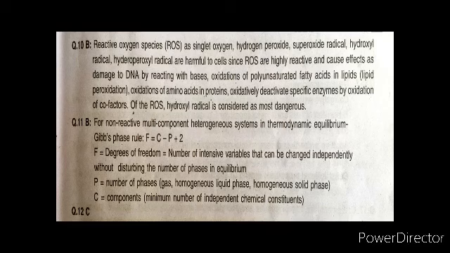The next question is the Gibbs phase rule. What is the Gibbs phase rule? For a non-reactive multi-component heterogeneous system in thermodynamic equilibrium, the Gibbs phase rule is F equals C minus P plus 2. F is the degrees of freedom, that is the number of intensive variables that can be changed independently without disturbing the number of phases. P is the number of phases: gas, homogeneous liquid phase, homogeneous solid phase. C is the number of components, that is the minimum number of independent chemical constituents.